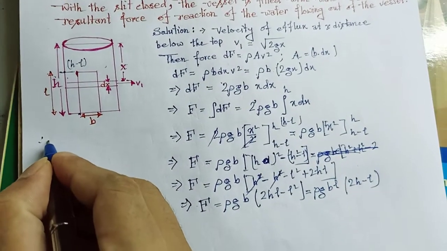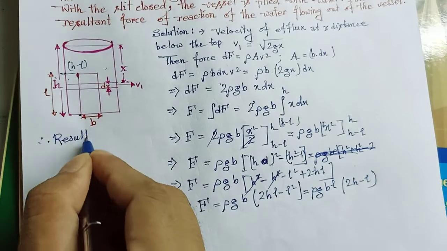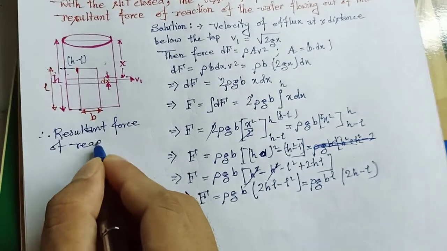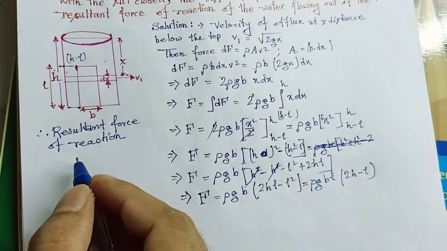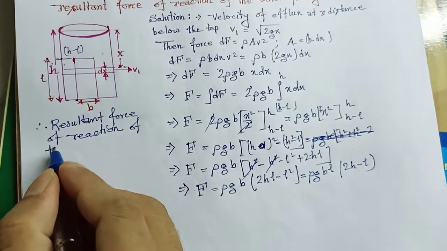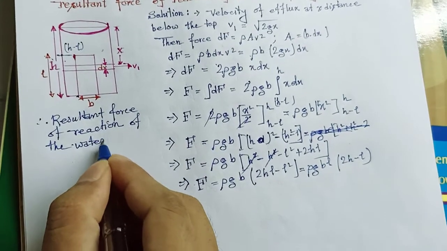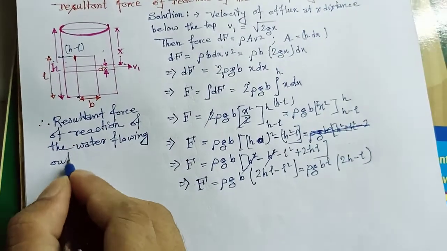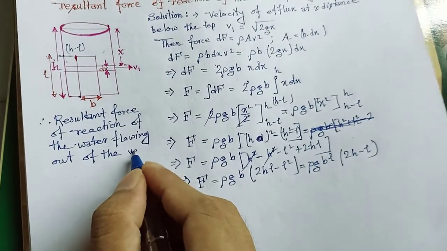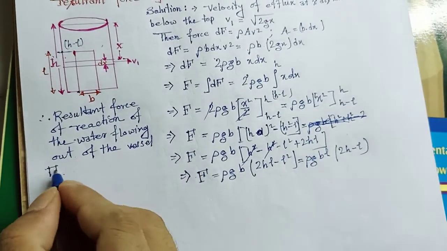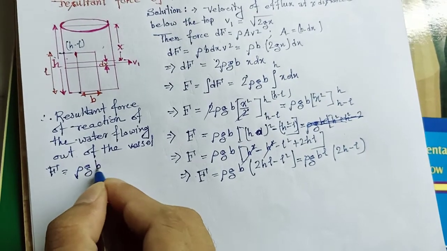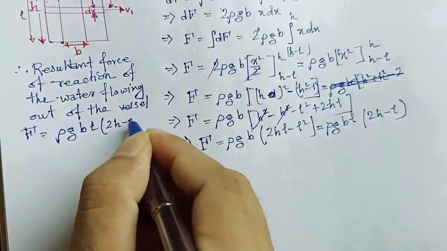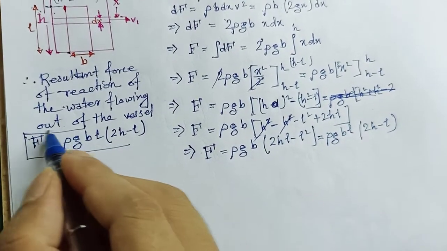So our resultant force of reaction of the water flowing out of the vessel will be equal to F equal to rho g B L into 2h minus L. So this is our required solution of the given question.